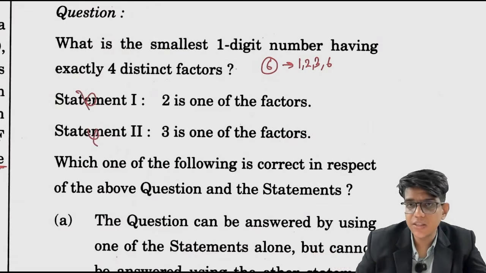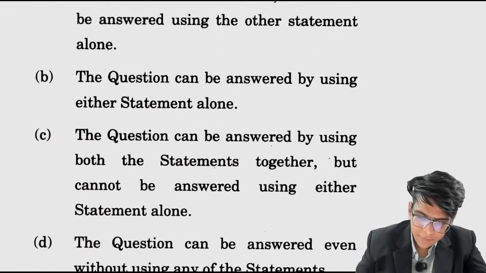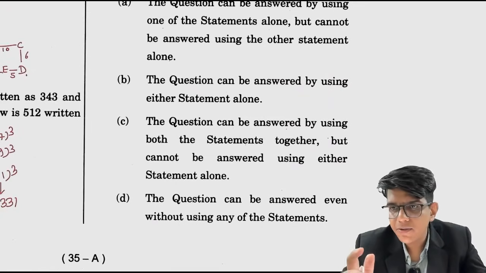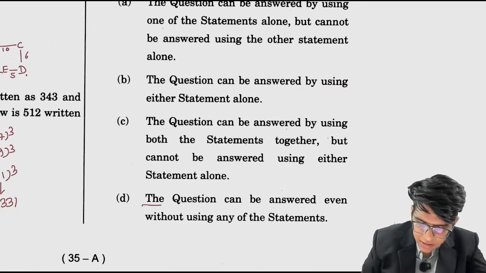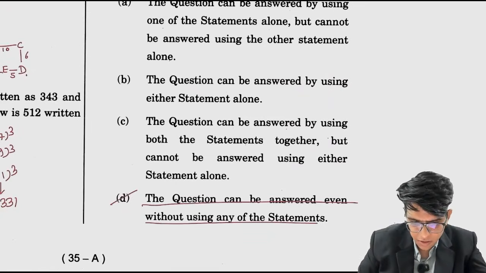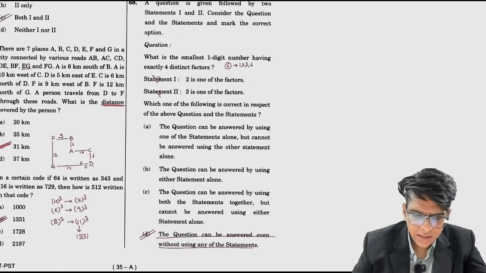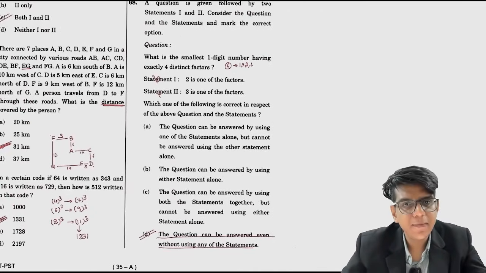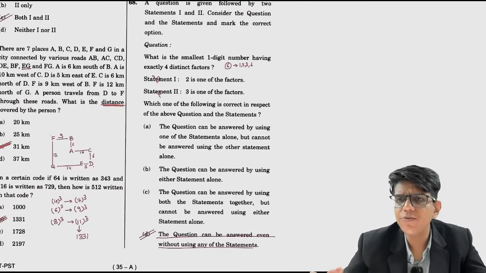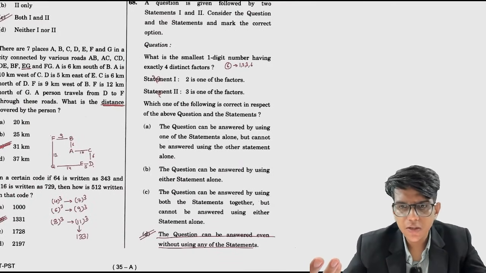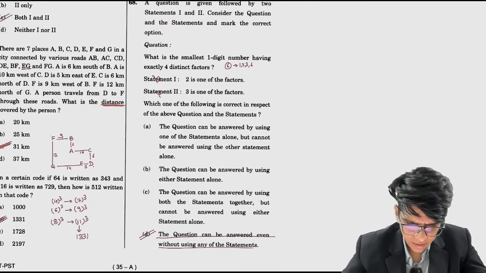Still we can answer what the smallest such number is. For the first time in the paper they gave an option like this: the question can be answered even without using any of these statements. The answer to this question is option D: the question can be answered without using the information in any of these statements. Understood? Okay, so that completes this question number 60.